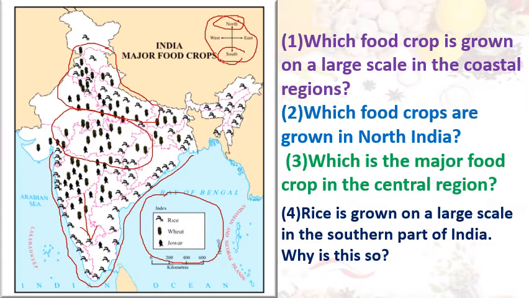So that we grow rice in southern part because we get much rainfall in southern part of India, and the climate is also good for rice, and people's need is also rice only. So we grow rice on a large scale in southern part of India. Got this, students?